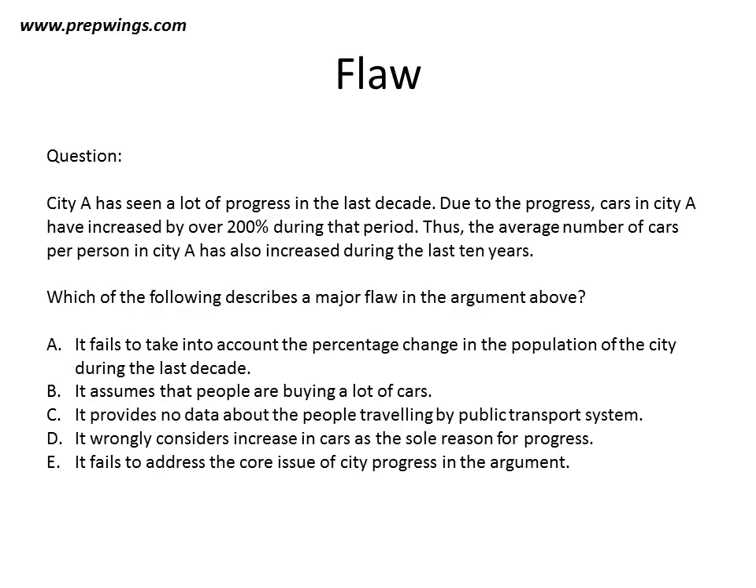The first option says that it fails to take into account the percentage change in the population of the city during the last decade. The second option says that it assumes that people are buying a lot of cars. The third option says that it provides no data about the people traveling by public transport. The fourth option says that it wrongly considers increase in cars as the sole reason for progress. And the fifth option says that it fails to address the core issue of city progress in the argument.